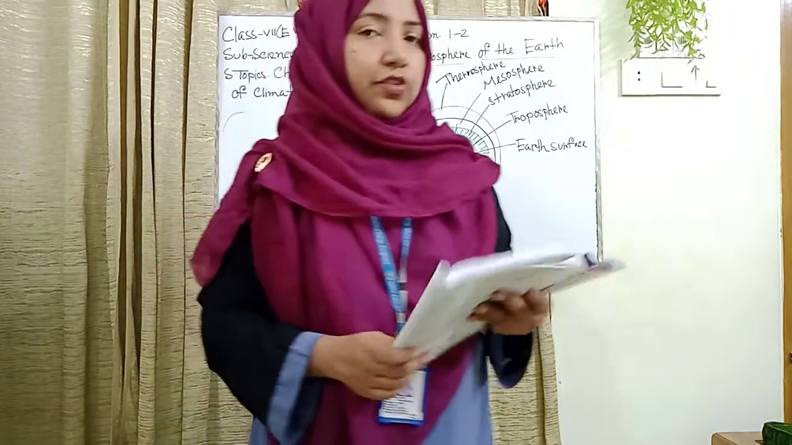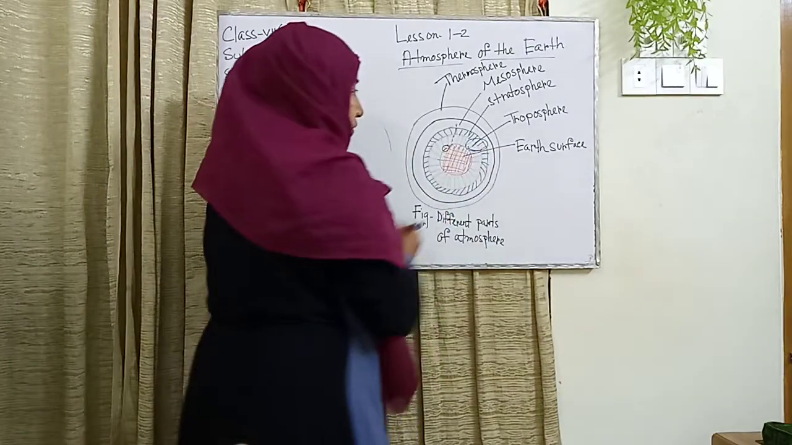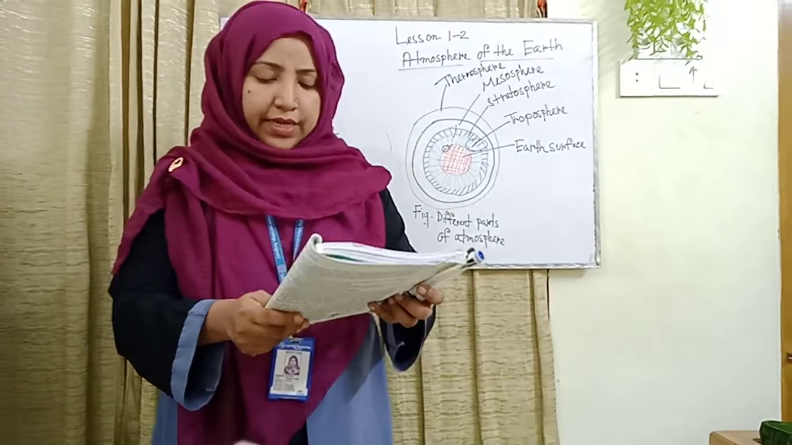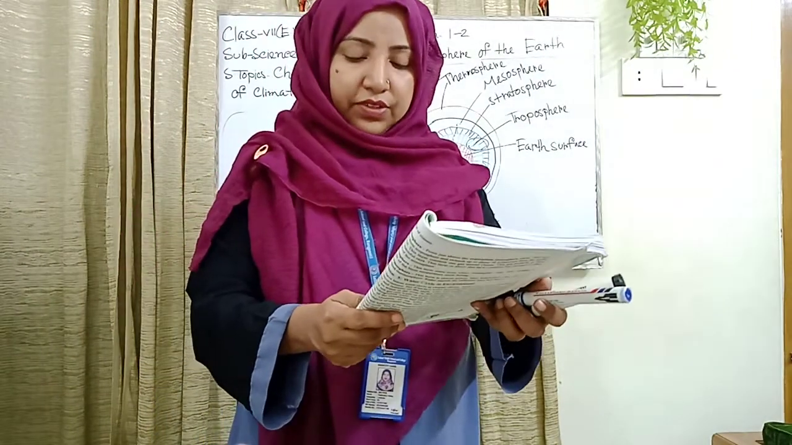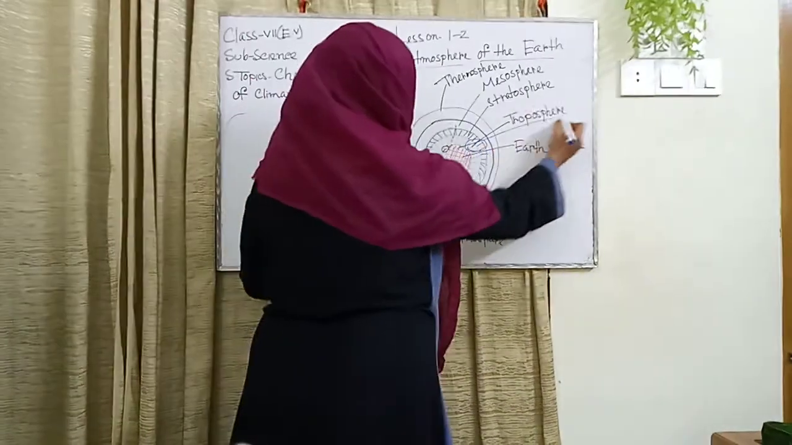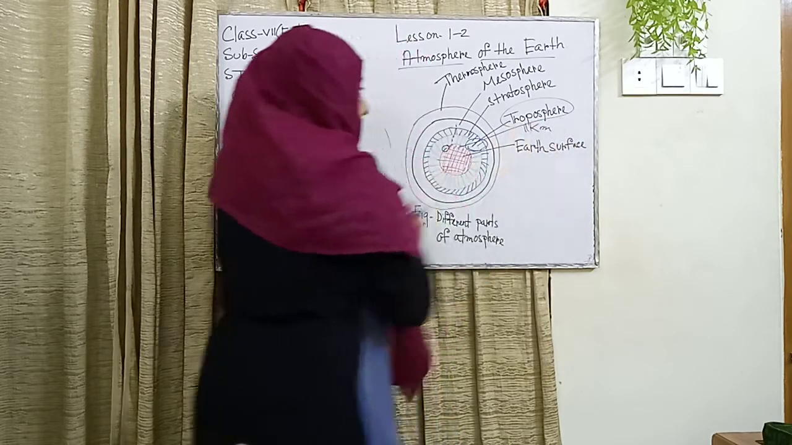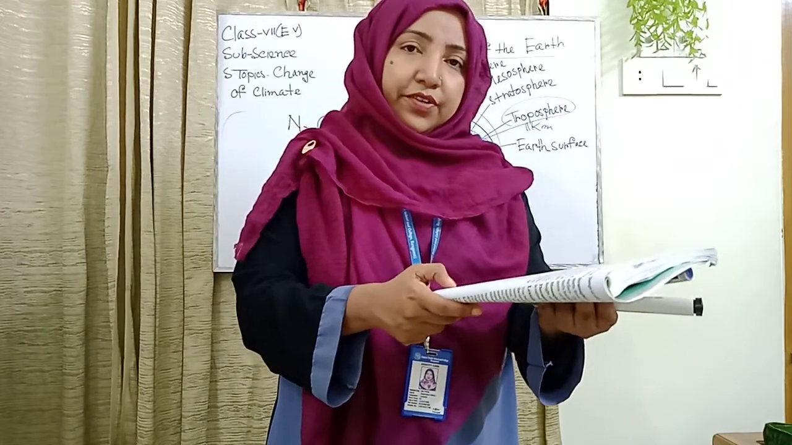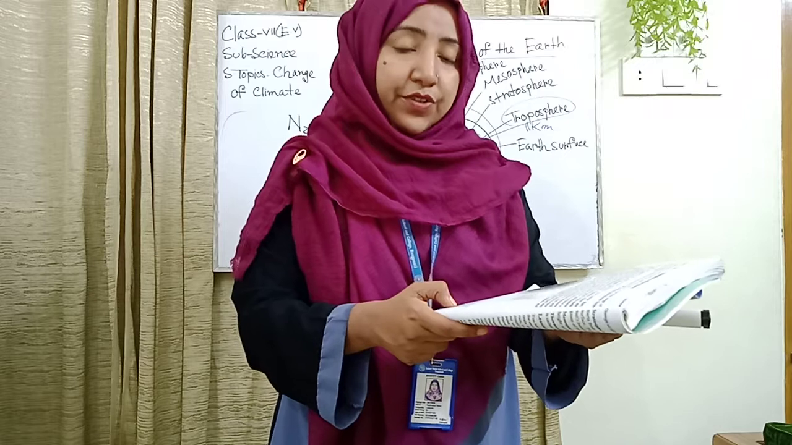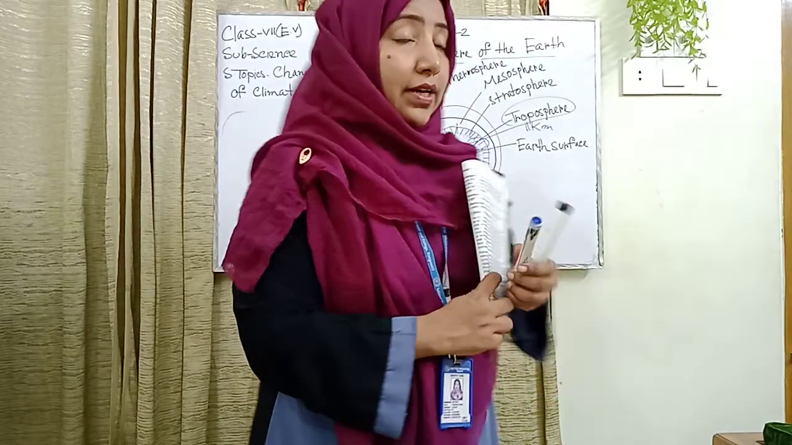The first layer is the troposphere. Please everyone look at the board. Up to 11 kilometers from the Earth's surface forms the troposphere. Please everyone write this: 11 kilometers. This layer contains most of the essential gases like oxygen, nitrogen, carbon dioxide and water vapor.